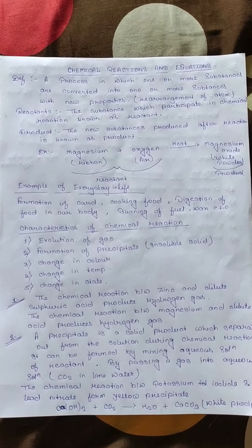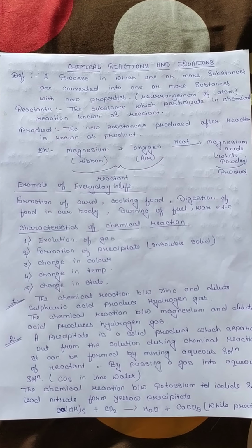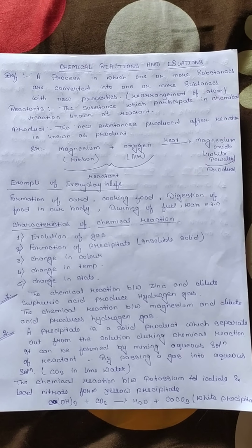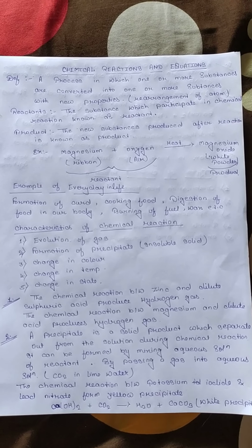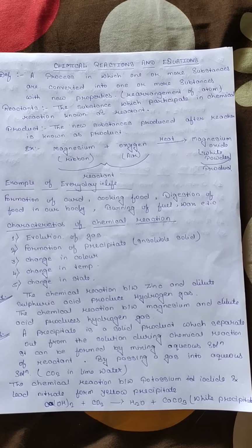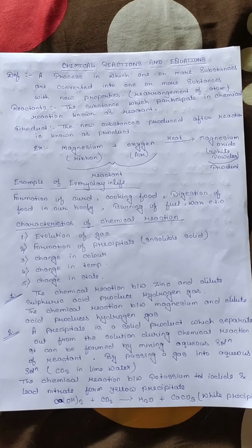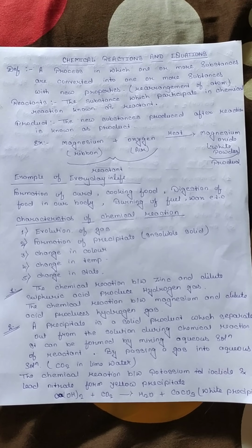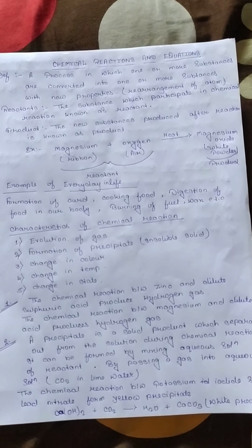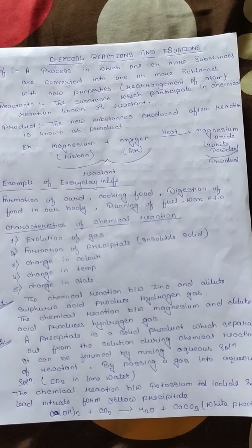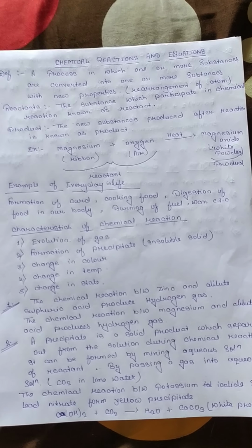Here, the magnesium is in the form of magnesium ribbon. The magnesium ribbon, which we usually use, has a coating of magnesium oxide on its surface. From where does it come? Do you know? It is formed by the slow action of oxygen in the air in the atmosphere.